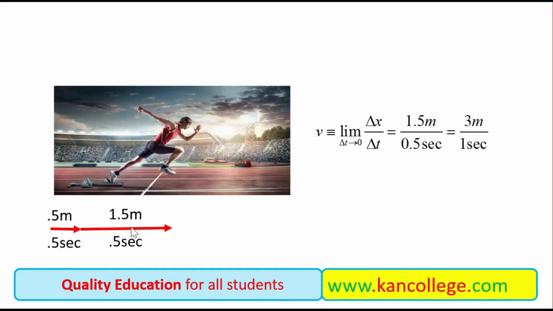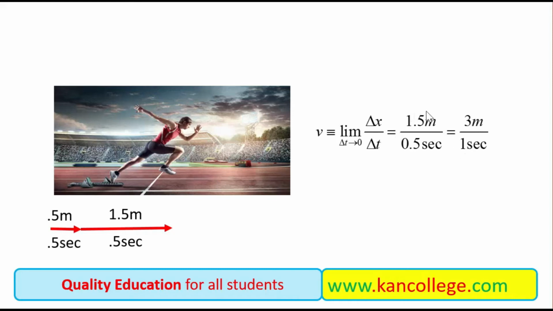But in the next half second, it has increased its ability. So at this time, it is covering 1.5 meters in half second. It means if it continues to move with this ability for the period of 1 second, then it will cover a distance of 3 meters in 1 second.